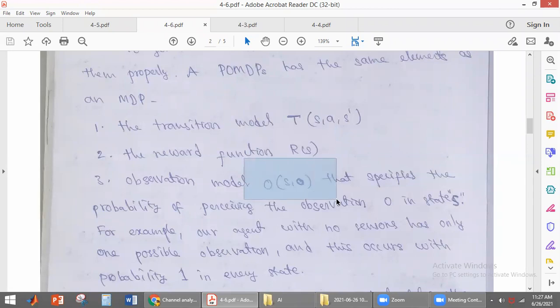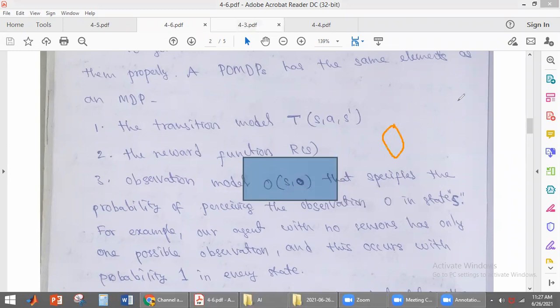And what is the observation model here, students? This will also give you a probability. It is the probability of perceiving some observation at a particular state. You know that this is the agent and this is the environment. The agent will get information about the environment through percepts, and it will be acting on the environment through actions.